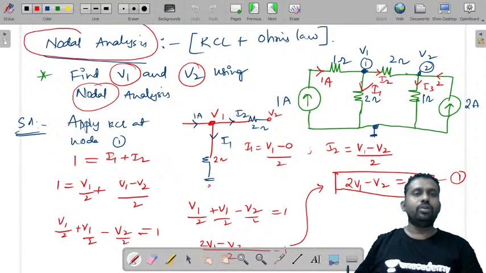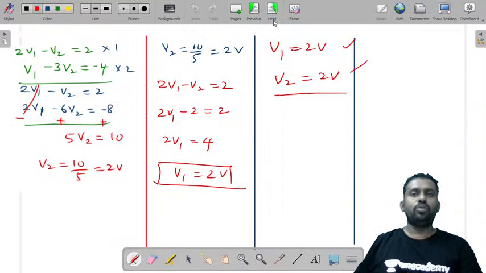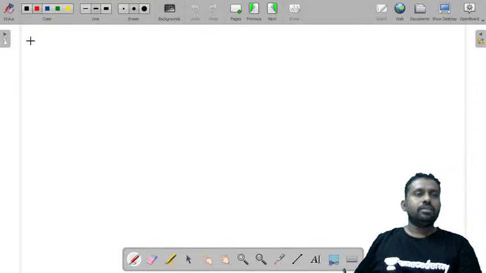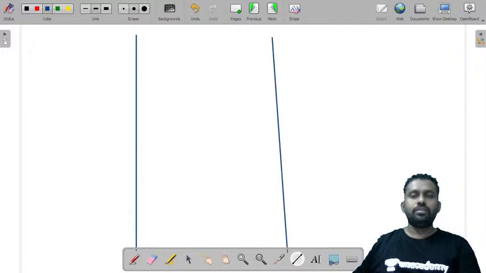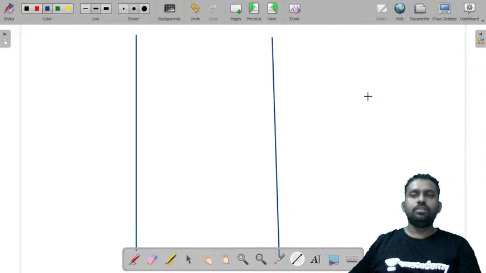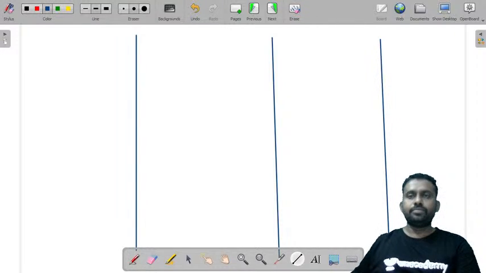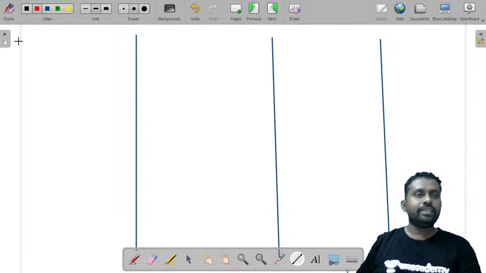Now we'll see what is supernode analysis. So let us consider supernode analysis. What is a supernode, and what is supernode analysis? Let us consider this.